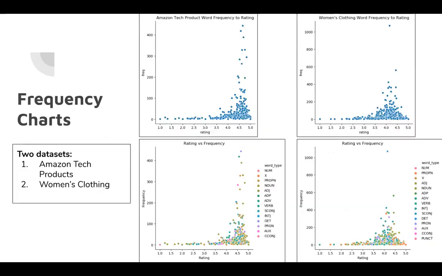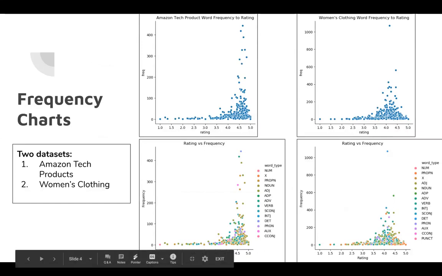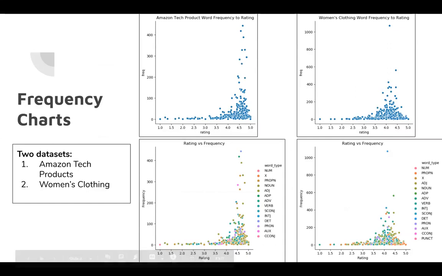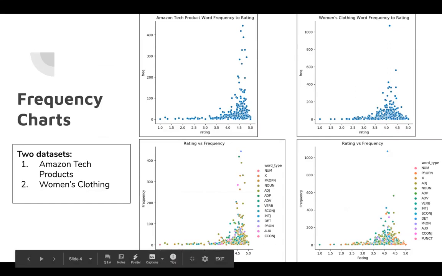So for frequency, we found that it looked different between Amazon tech products and women's clothing. What's interesting is the frequency is skewed towards words that are used more highly, but this is less visible when it comes to women's clothing. And we can also see the word types are significantly different. However, this will require more analysis in the future.